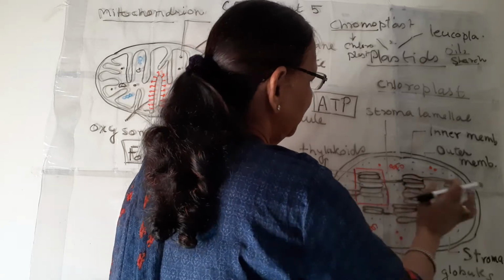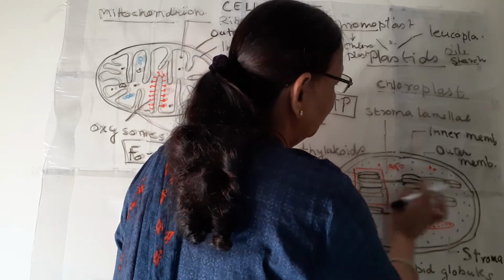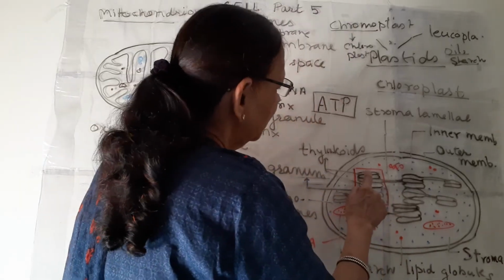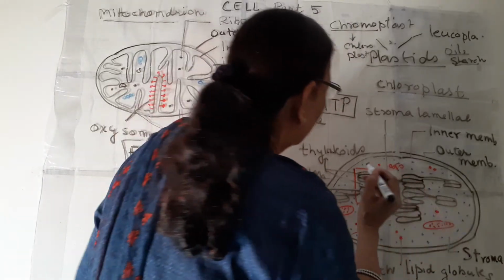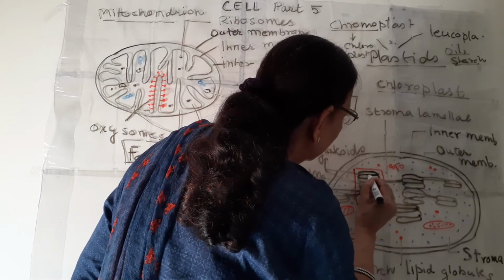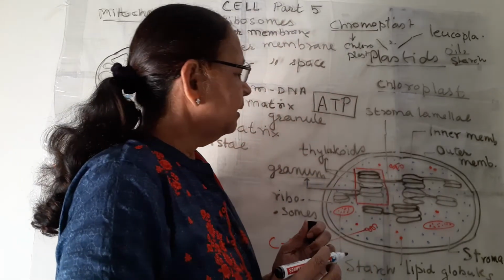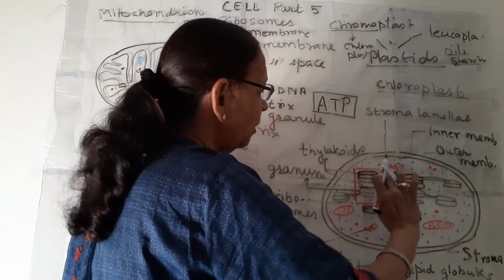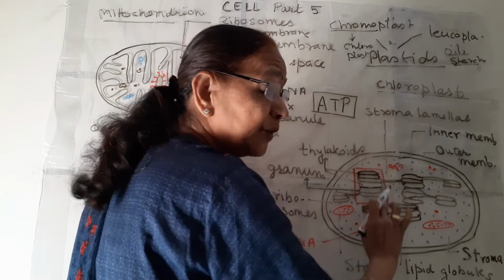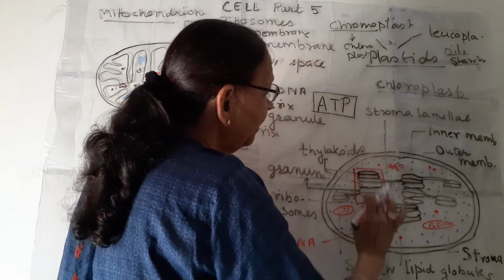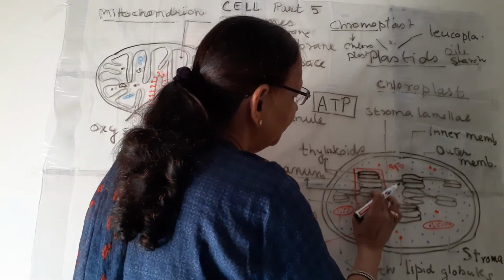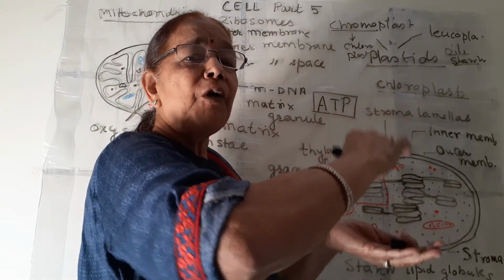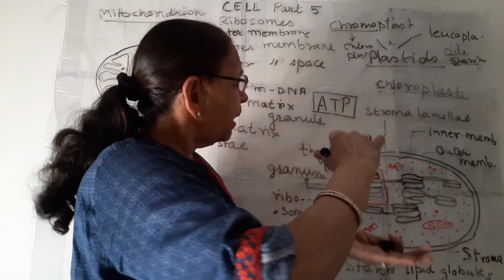before this, I am telling you what these structures are. These structures are known as thylakoid membrane. This single structure is known as thylakoid. So this one, which is enclosed in the red box, is a stack of thylakoid membranes. 1, 2, 3, 4, 5, 6 thylakoids present one over the other, forming a stack like a pack of cards.